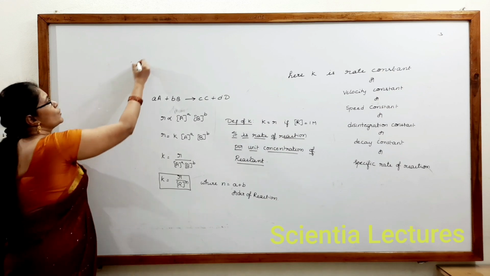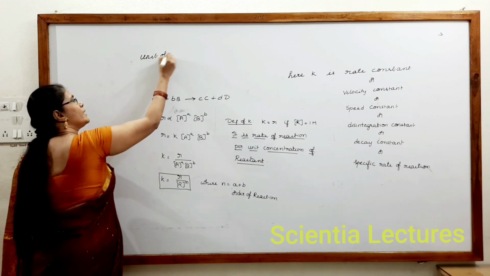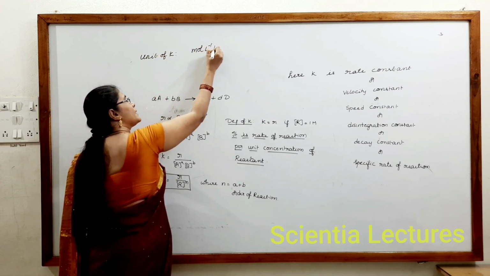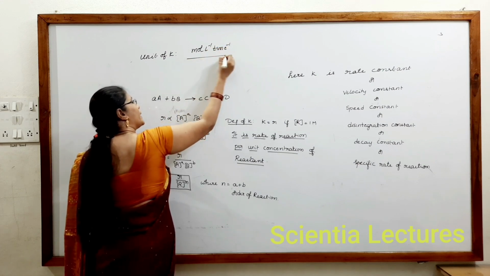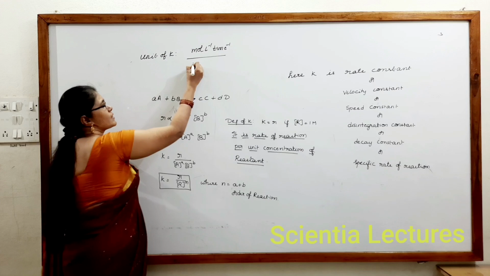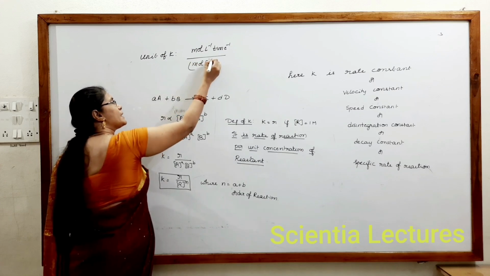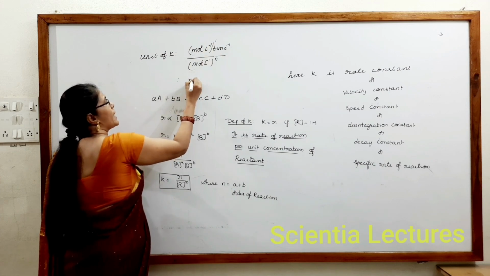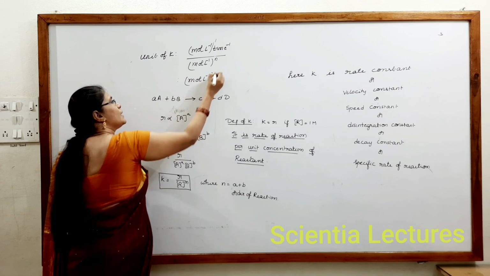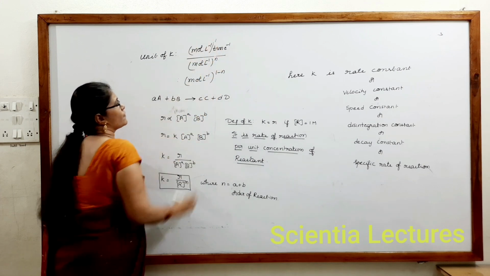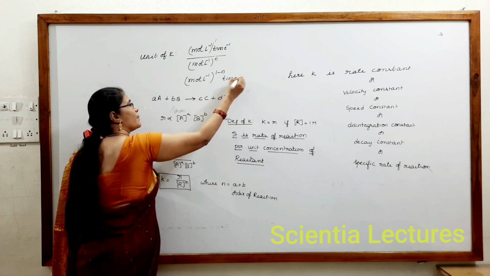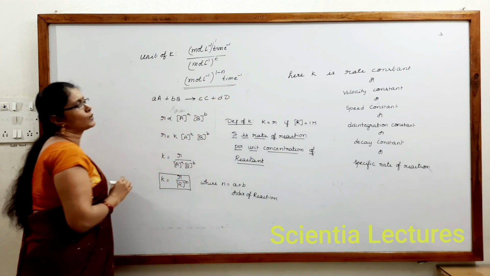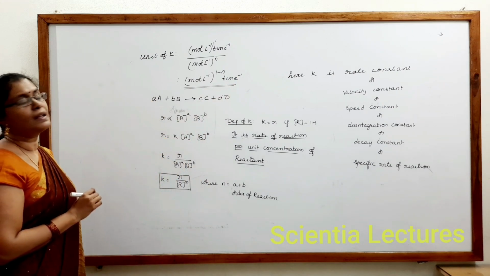So we can write the unit of k. What is the unit of r? Moles per liter per time, divided by, what is the molar concentration here, moles per liter to the power of n. This to the power of 1 if we keep, can be taken as moles per liter to the power of 1 minus n, as the concentration goes to the numerator, per time. Remember that the unit of k is moles per liter to the power of 1 minus n per time.